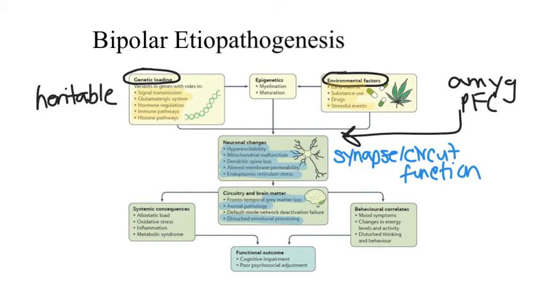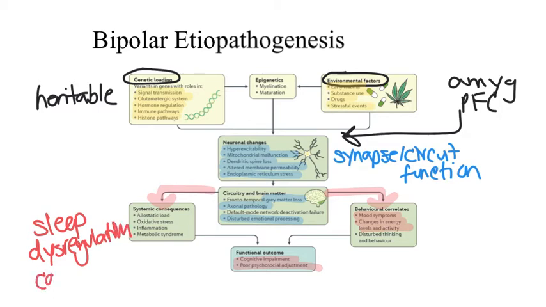These complex disturbances in neuronal circuits then lead to the behavioral and functional expression of bipolar disorder, including mood symptoms, changes in energy level and thought, cognitive impairment, and psychosocial adjustment. It is known that environmental and psychosocial stressors, as well as immunologic factors, can be associated with the development of bipolar disorder. Problems with sleep or sleep dysregulation are also associated with bipolar disorder, and issues with sleep can also negatively influence the prognosis of bipolar disorder once it has already been diagnosed.